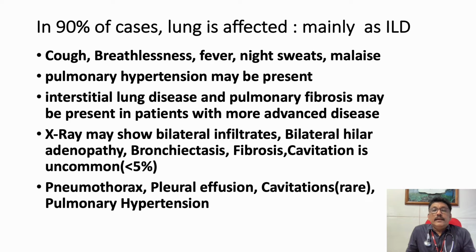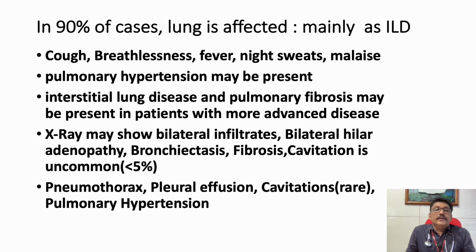Mainly it looks like interstitial lung disease. Patients can have cough, breathlessness, fever, night sweats, weakness. Everything looks similar to tuberculosis. Pulmonary hypertension can be there in chronic sarcoidosis. Interstitial lung disease with interstitial fibrosis can be seen in many patients.